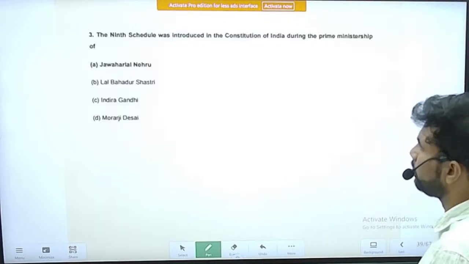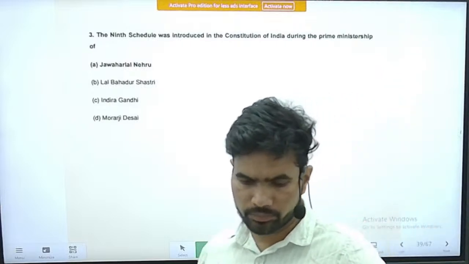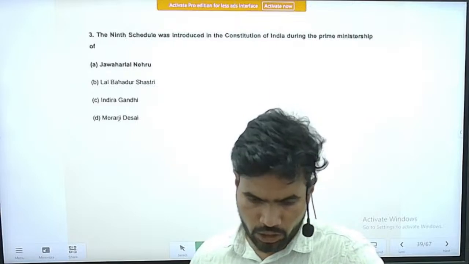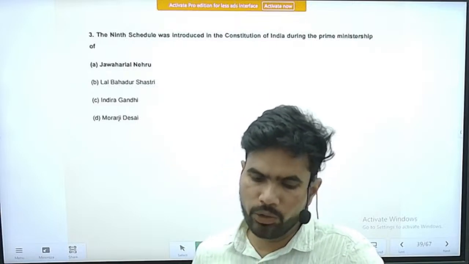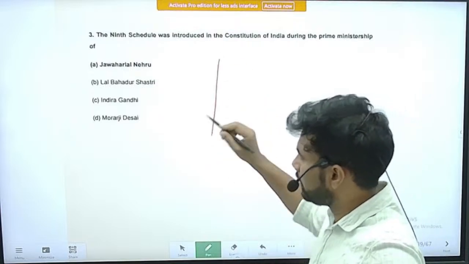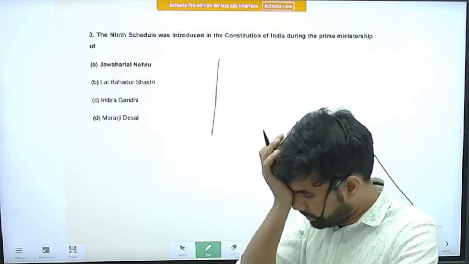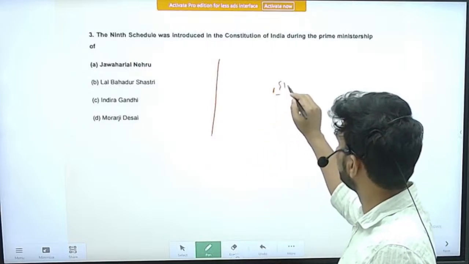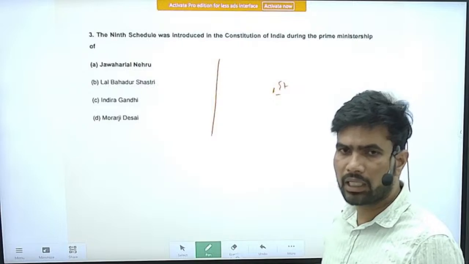Right. So let us move to the next question. The question is, the 9th Schedule was introduced in the Constitution of India during the Prime Ministership of whom? I think when we were discussing yesterday about the First Amendment Act, there was a question about the first Constitutional Amendment Act.